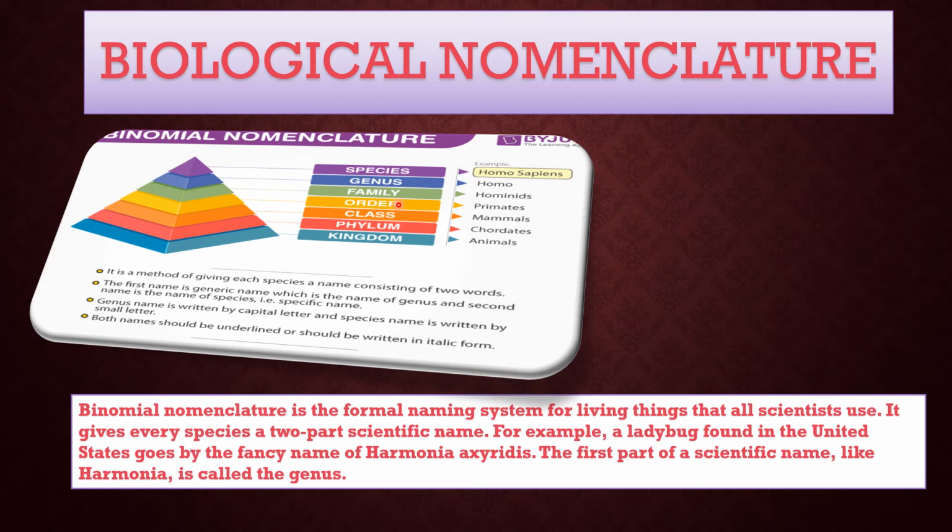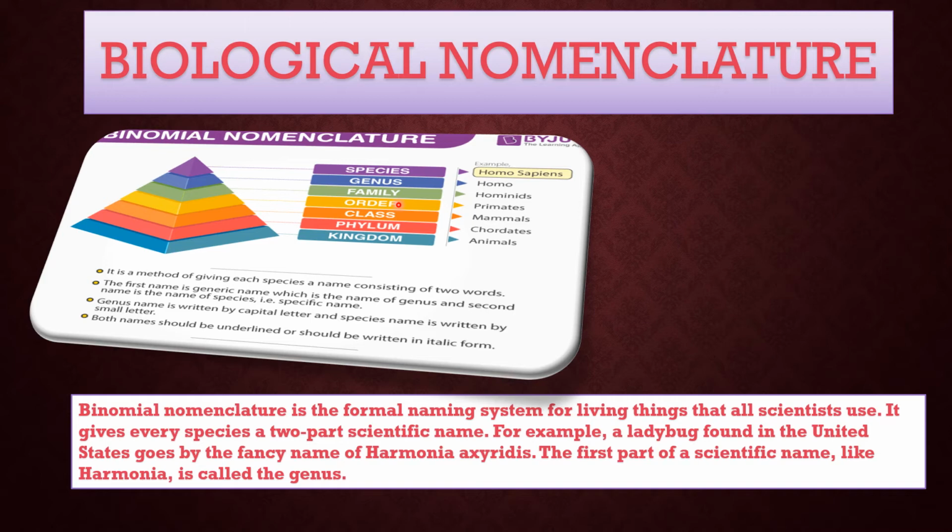Remember this. These are the very important rules for writing scientific name. And when you give the underline, you will give separate underline under genus and species. Otherwise, the total scientific name will be wrong. So both the names are mostly written in Latin. For example, the scientific name for human beings is Homo sapiens.